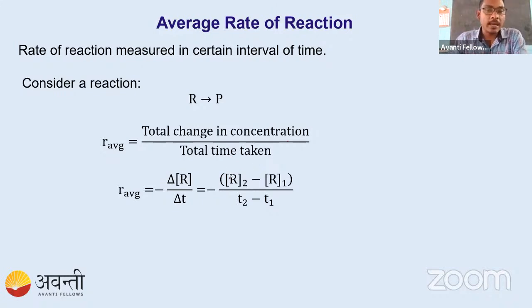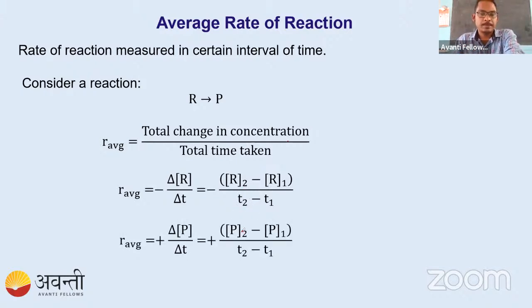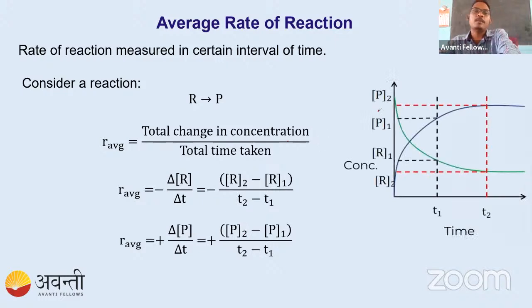And always write the change as final minus initial, not initial minus final. Always write final minus initial, and we put in the respective values, and we got this here. So we get the average rate. If you take this graph, this is for product, this is the average rate of product, and this is the average rate of reactant, and we have already discussed them. Here we just put those values: at time T2 the concentration of product is P2, and at T1 it is P1, like that. So this is the average.